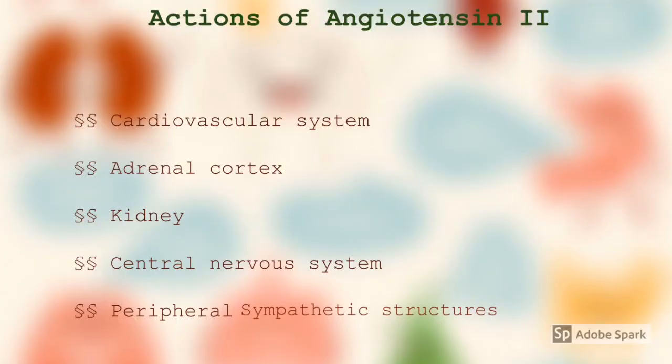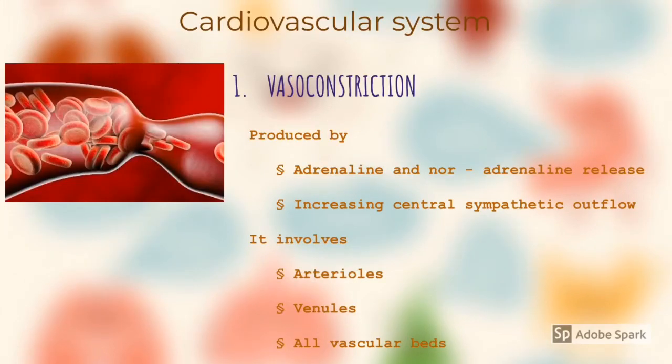So let's discuss more about the actions of angiotensin 2. Angiotensin 2 acts on the cardiovascular system, adrenal cortex, kidney, central nervous system, and peripheral sympathetic structures. Let's see each separately. In the cardiovascular system, you already know that vasoconstriction is a very important action of angiotensin 2.